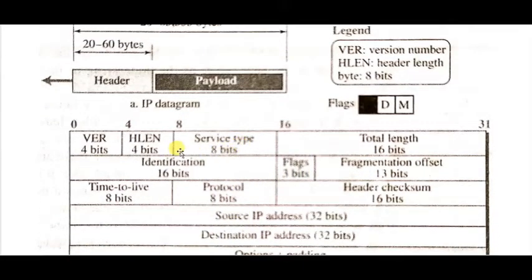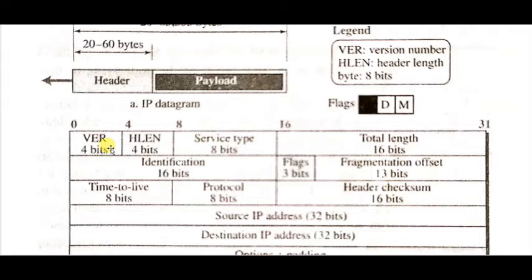So let's go through the details of this header, and each field of the header. The first field is version. Here the version is 4 bits. Why is it 4? Because we are using IPv4. The version of the IP protocol we are using here is 4. If we use IPv6, then this field will be filled with the value 6.